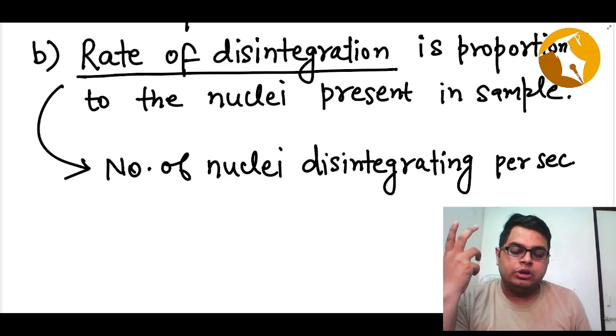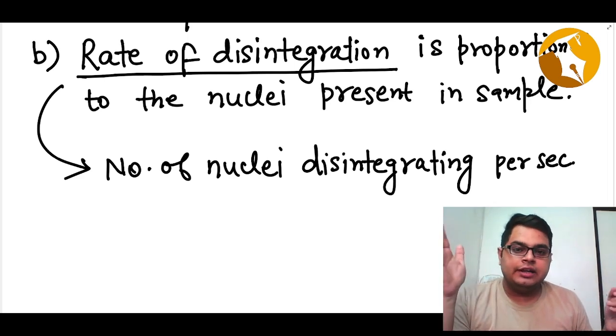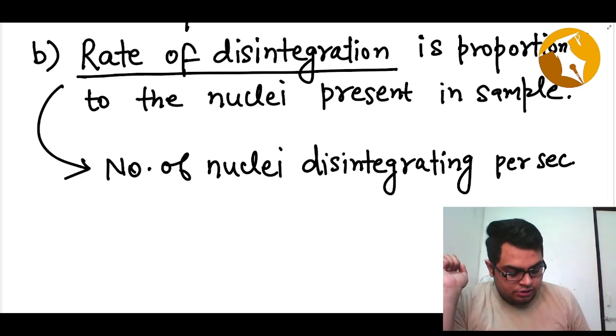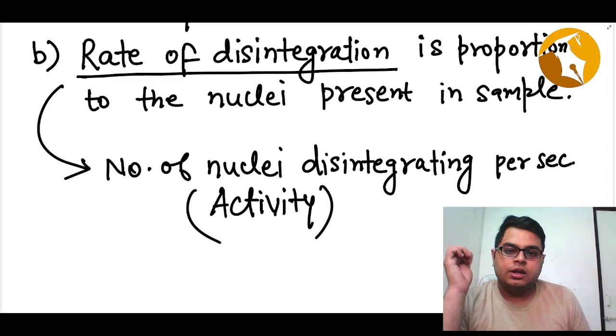How many nuclei are disintegrating every second? So let's say 10 nuclei are disintegrating every second. Then the rate of disintegration will be 10 per second. This is also known as the activity.